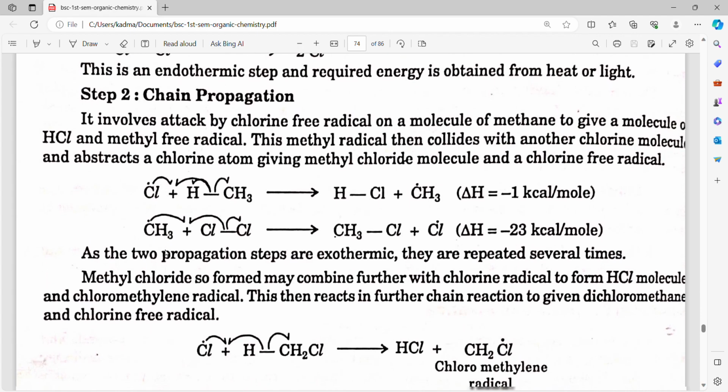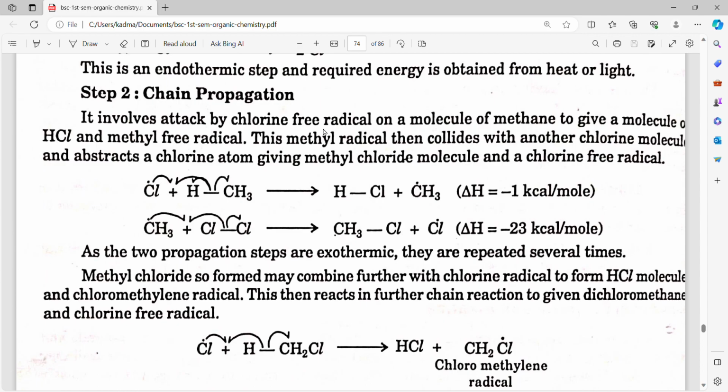Step 2 is chain propagation. It involves attack by a chlorine free radical on a molecule of methane to give a molecule of HCl and a methyl free radical. This methyl radical then collides with another chlorine molecule and abstracts a chlorine atom, giving a methyl chloride molecule and a chlorine free radical. As the two propagation steps are exothermic, they are repeated several times.